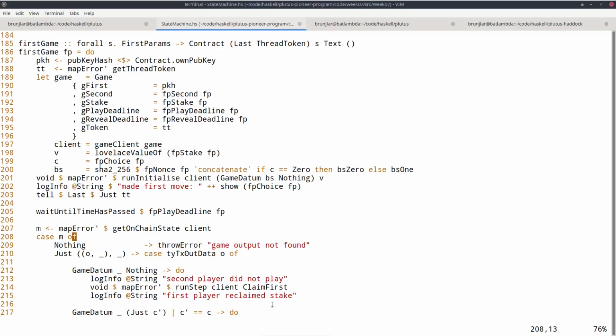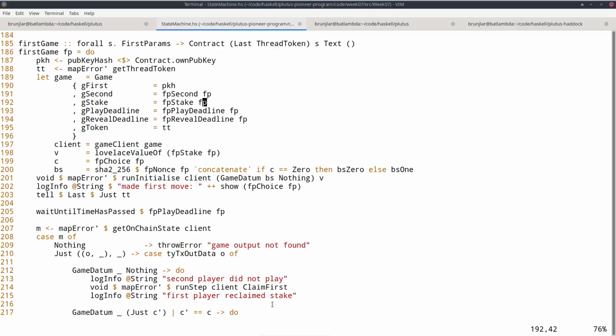And again, we have to use the map error prime in order to adjust the error messages. And we just log that we made the first move. Now, this is also new, and if you look at the type, this has also slightly changed. Earlier, I didn't use the tell mechanism, the writer mechanism of the contract monad.